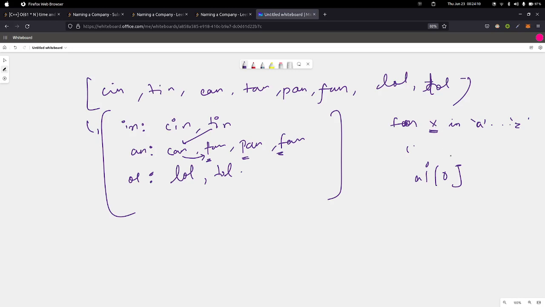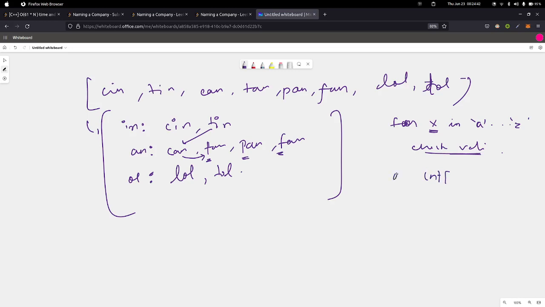Also, X cannot be any character which is present in the current group as a starting letter. So this is one more thing. For X in K, we will have a check here. Check for validity. Only if this passes, this check will map, right? We cannot map with CAN because they have the same starting letters.